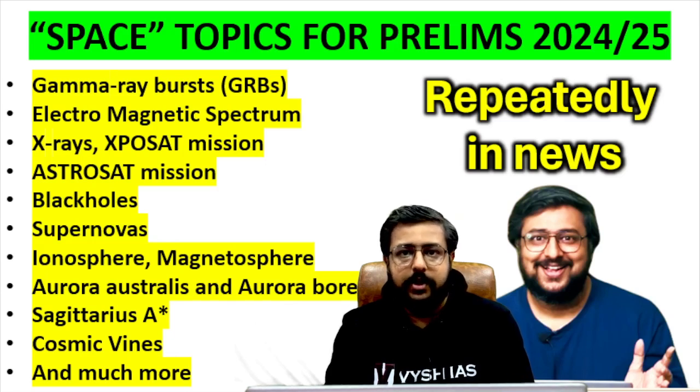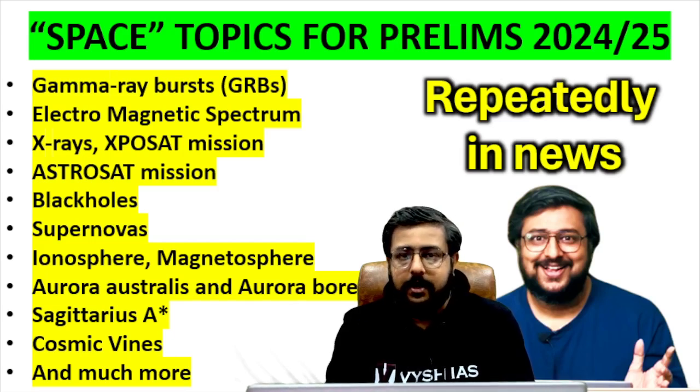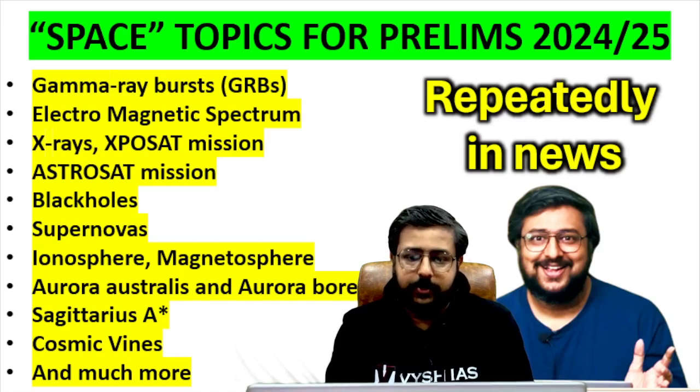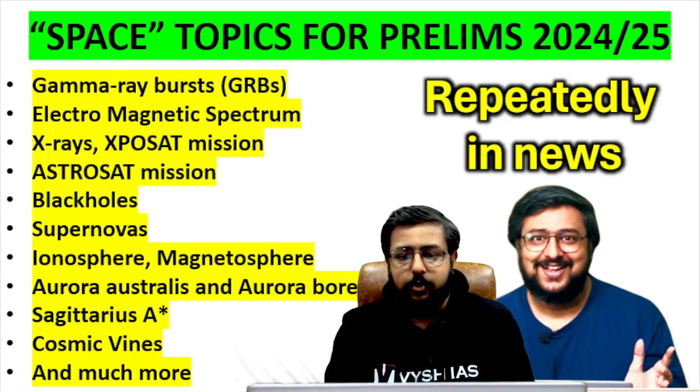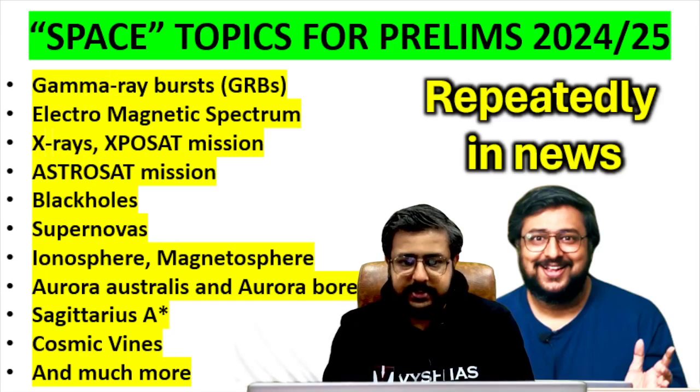Okay, so whichever prelims you are giving 2025, 26, 27, all these, most of the missions are like a 5-year mission, 7-year mission and all. So in space, these things will be active and they will be discovering new satellites, exoplanets, asteroids and also it will keep coming in the news. Okay, so whichever year you are giving for whatever exam in this country, you have to know these topics. The question weightage of space has gone down, but still because it's in your syllabus you cannot skip it. You have to still study it.